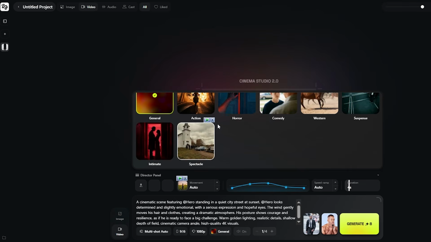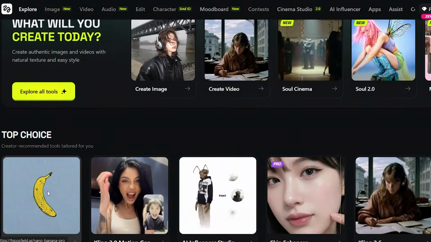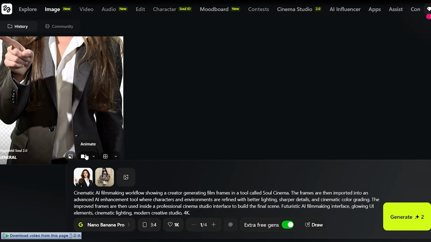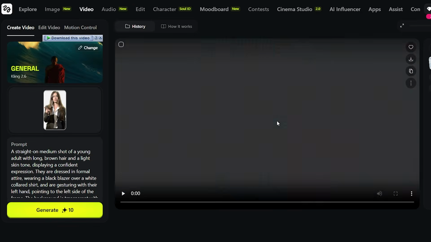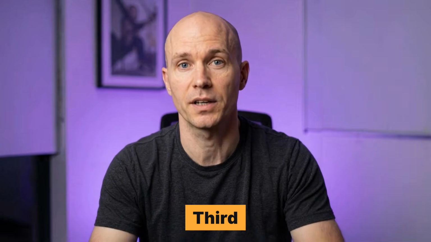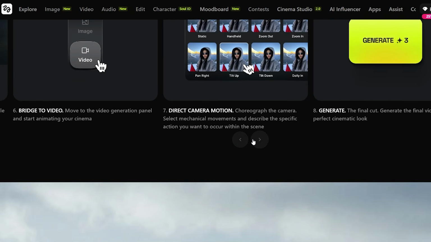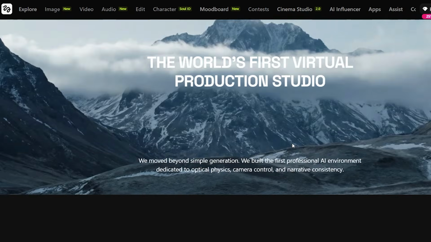Second, if you want to refine characters and environments before Cinema Studio, pass your Soul Cinema frames through Nano Banana Pro or Nano Banana 2. These refinement tools give you even more control before animation. Third, use the community gallery to study how other filmmakers are structuring Cinema Studio sequences. Get inspired by what's possible.